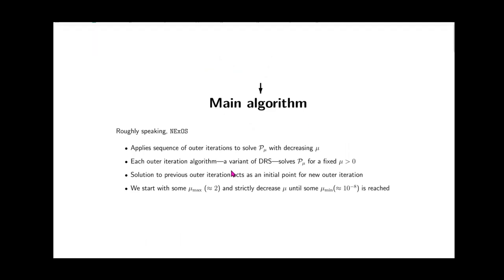This is where our term operator splitting is coming from, because Douglas-Rachford splitting is an operator splitting algorithm. The solution to the previous outer iteration will act as a warm starting point or initial point for the new outer iteration algorithm. So we will start with some larger value of mu and strictly decrease mu until some very small value mu min is reached.